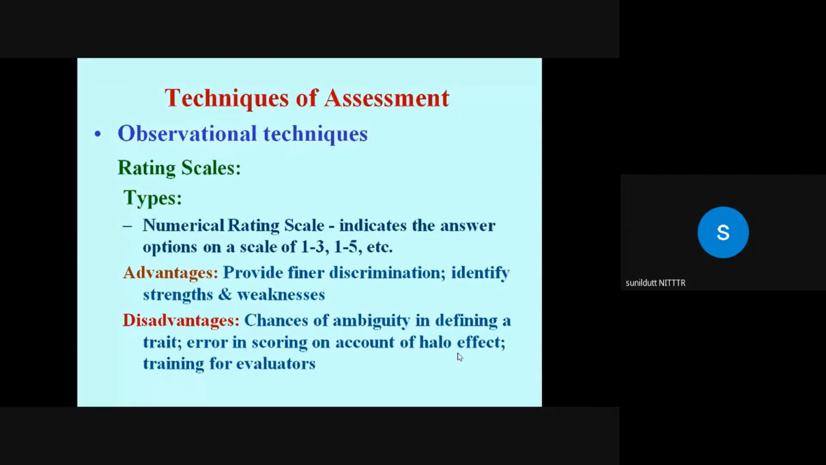Obviously, I would rate him on the higher side. So in that case, you need to have outside raters in case the student is the son of some member in the institution. And training on the part of the evaluator is also needed.